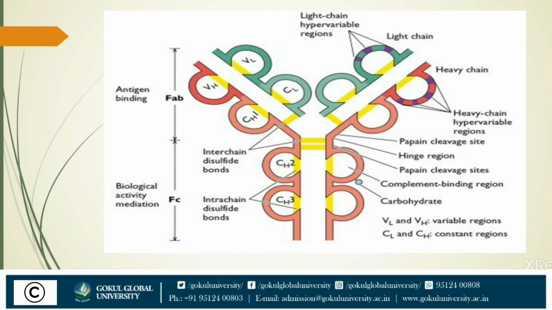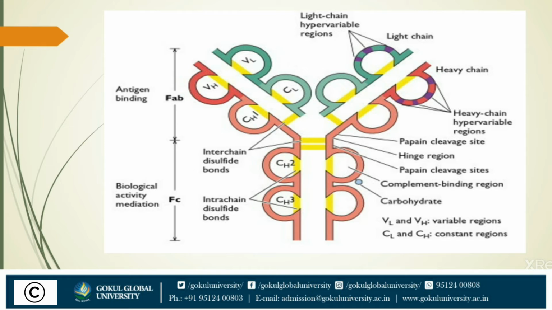Now, the heavy chains are larger chains having a molecular weight of 50,000 and are linked together by disulfide bonds. H chains are structurally and antigenically different from each other in each class of immunoglobulin, and are designated by Greek letters as follows.